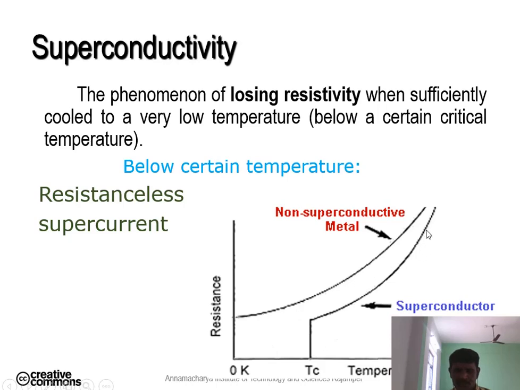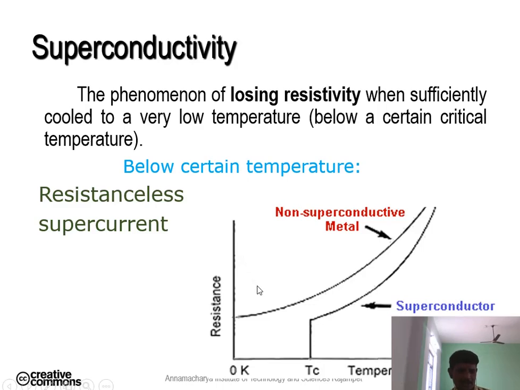Here we have to observe the two lines. One is non-superconducting metals and the other is superconducting metals. Coming to the non-superconducting metals, in these metals when the temperature gradually increases, the resistivity also increases. In the case of superconductors, when the temperature gradually decreases to a particular value, they lose their resistivity and become superconductors. Above this particular temperature, the metal exhibits the normal state; below it, the metal becomes a superconductor.